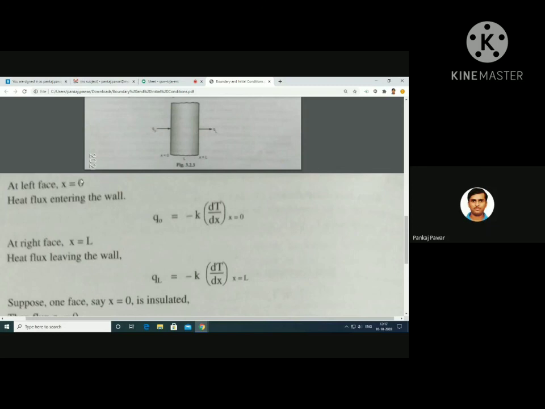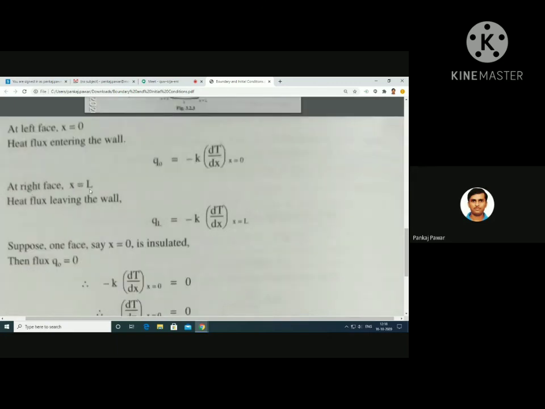Area is not there because we have taken capital Q divided by A, this will become small q here. So q0 is equal to minus K dT by dx at x is equal to 0. So this is the left side heat flux boundary condition.